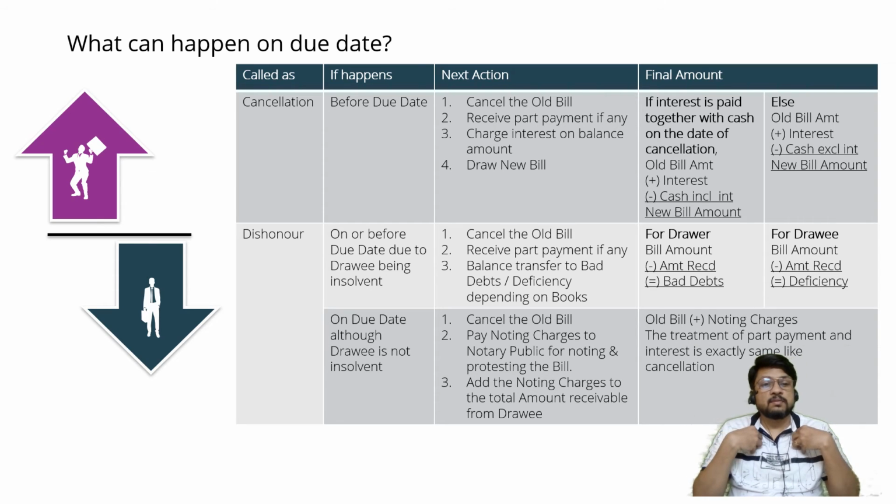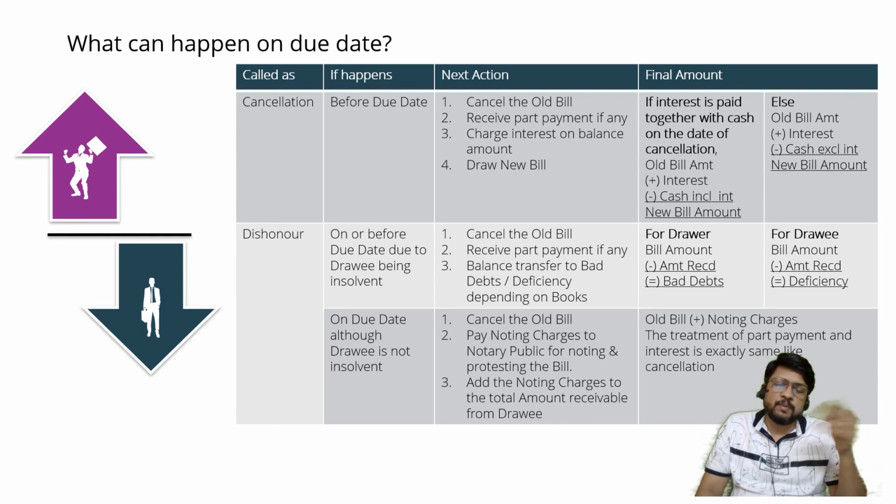The drawer will be shocked. What do you mean? Are you expecting me to give a discount of 6,000? That is impossible. On a 10,000 rupees bill, you are asking me to accept 4,000, and then you are saying that the old bill should be cancelled. That means you are expecting a discount of 6,000. It is impossible. The drawee will specify, no, I don't want a discount of rupees 6,000. I am telling you something different.